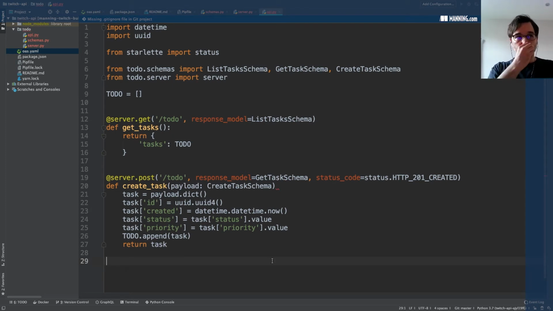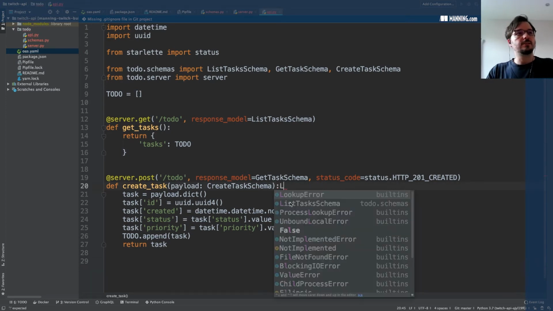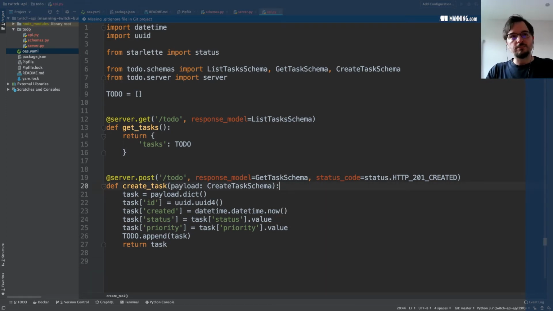So the ID and the created property are set in the server. Everything else is coming from the user, and/or is added by Pydantic by inspecting the schemas and figuring out which attributes have default values if they haven't been set by the user. I'm going to go a little bit quickly to make sure I don't hold you here too long.